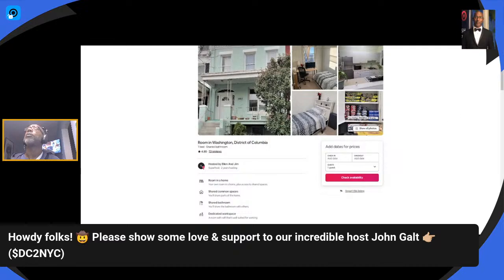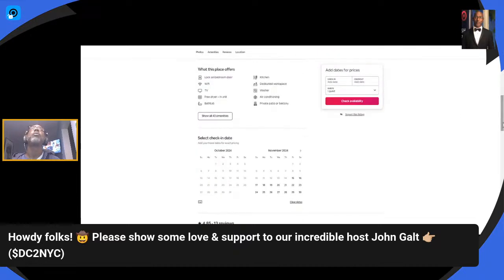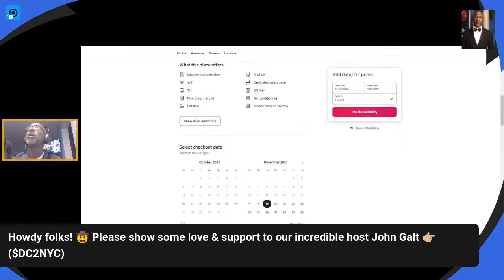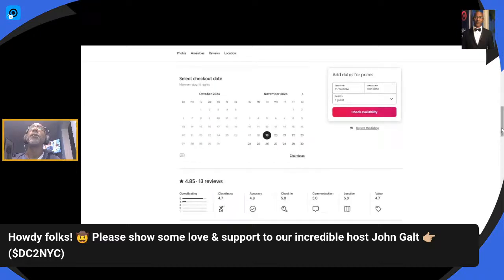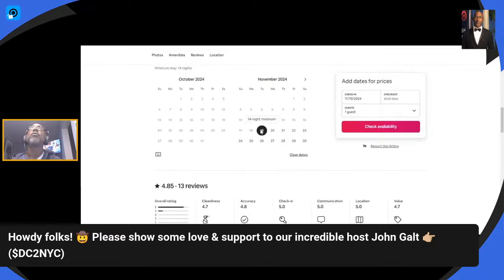Back to the room. If we were to try to book this room for any period, let's just say this period, you'll see that there's a 14-night minimum here. I'm not sure if you can see this. I'll zoom in a little bit more. There's a 14-night minimum on this listing, as you can see right here. Make sure you can see it, 14-night minimum.